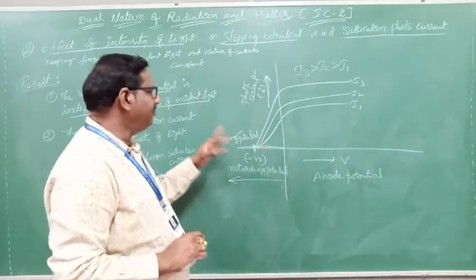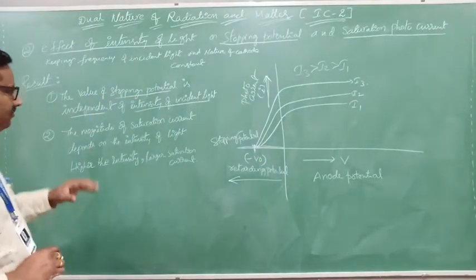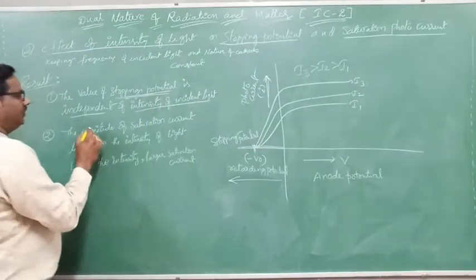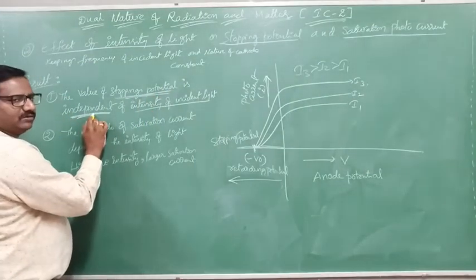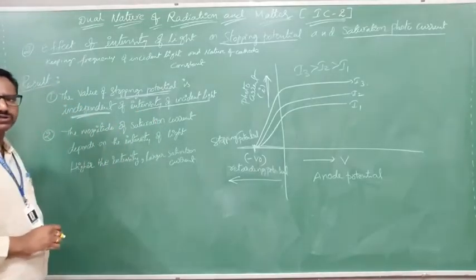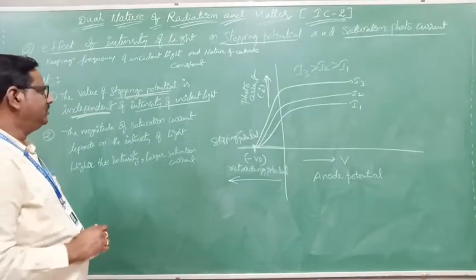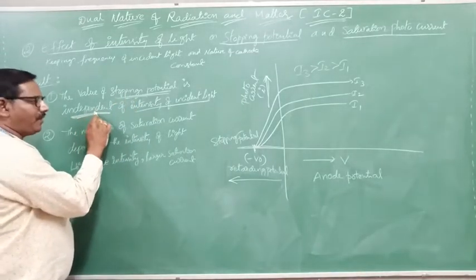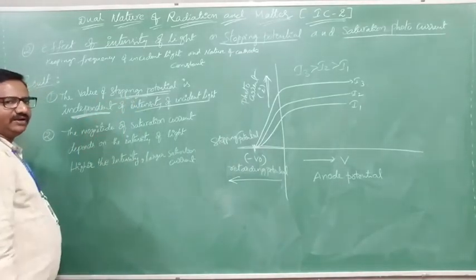From that, what you can observe here, very, very simple point: the value of stopping potential is independent of the intensity of incident light. Most important point. The stopping potential is independent of the intensity of incident light.